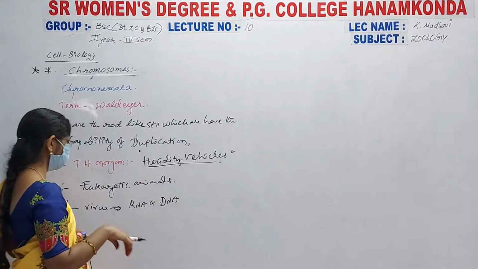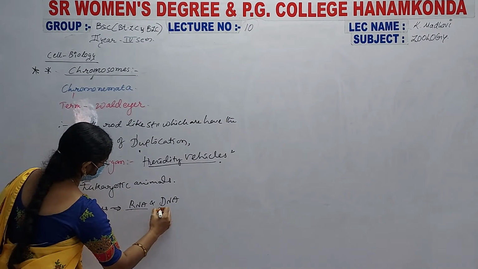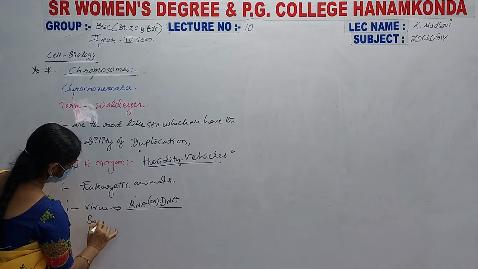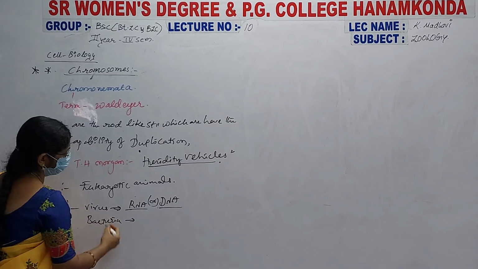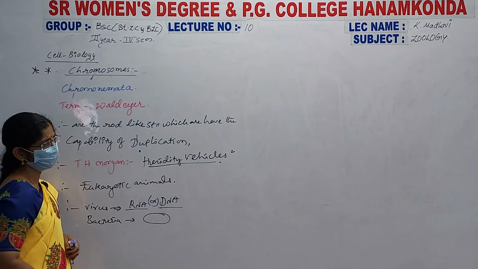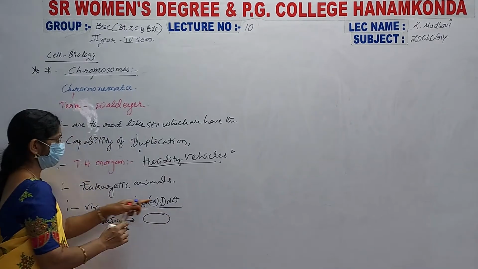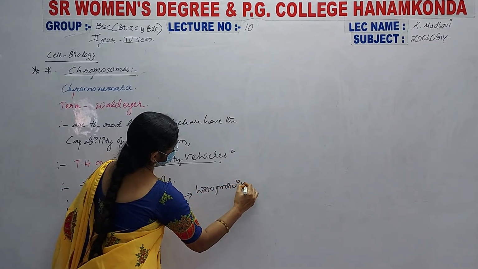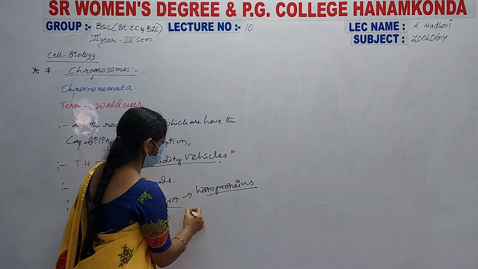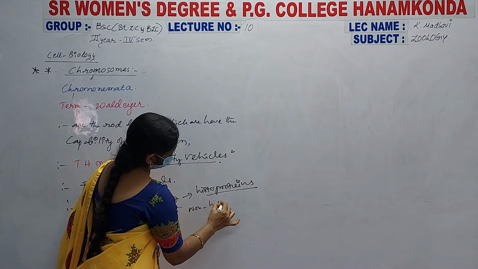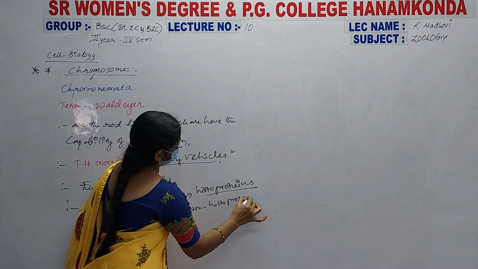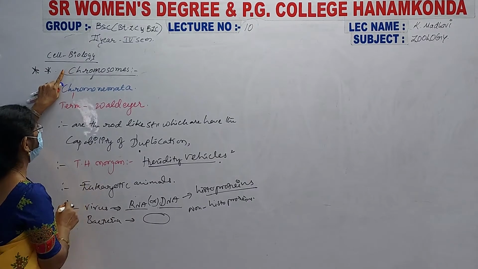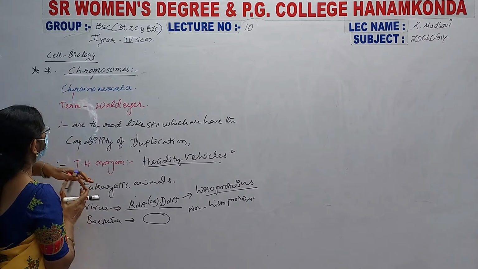In bacteria, these chromosomes are circular. This DNA mostly consists of histone proteins, and some non-histone proteins are also present here.